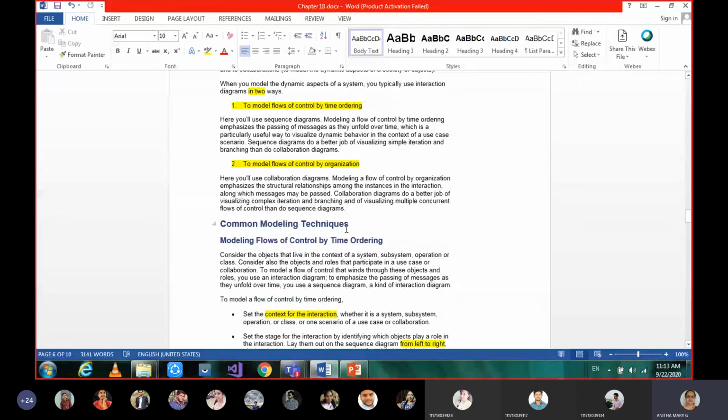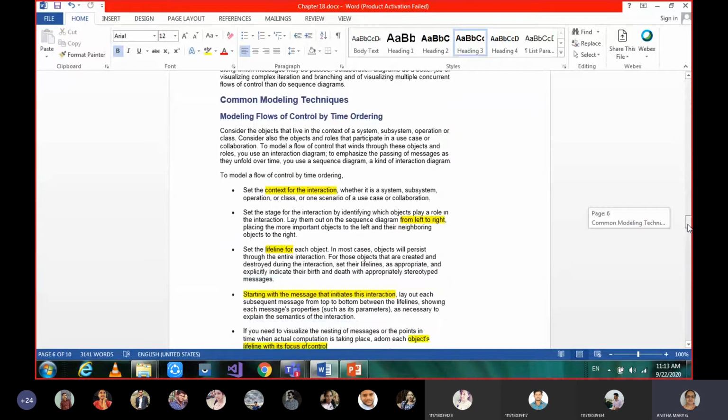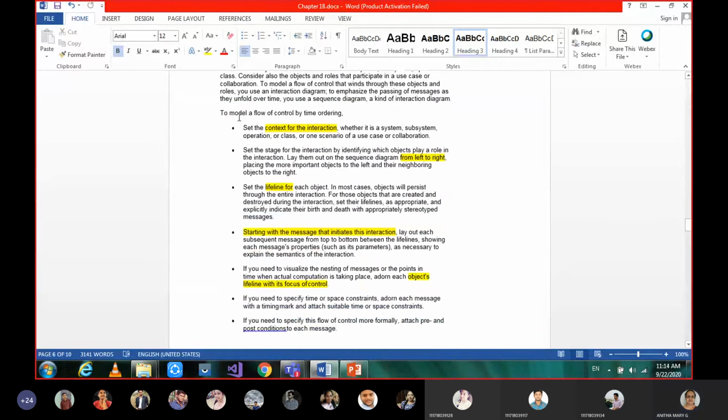Then moving on to the second part of this chapter, which is about common modeling techniques. Many times I told you, in the diagram chapters, whatever uses we write, the same thing comes under common modeling techniques. The first one is modeling flow of control by time ordering. In order to draw a sequence diagram, how can we model? What are the things you need to concentrate on first? First you need to concentrate on the context of the interaction.